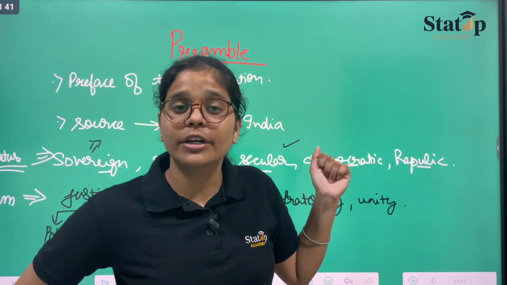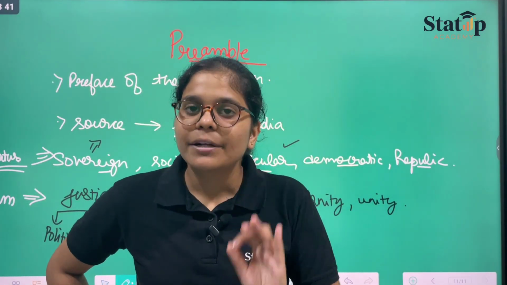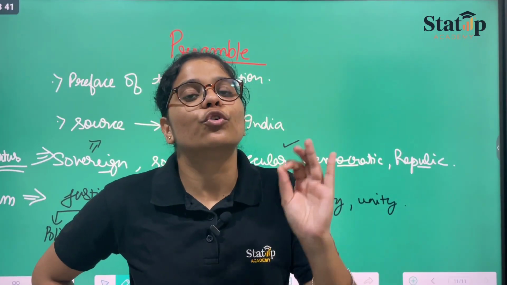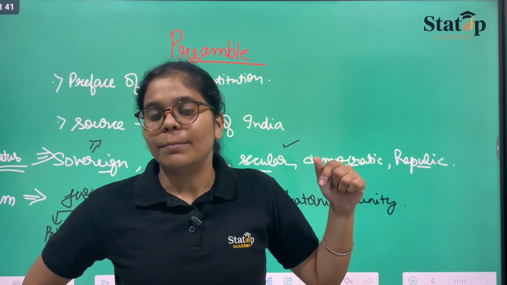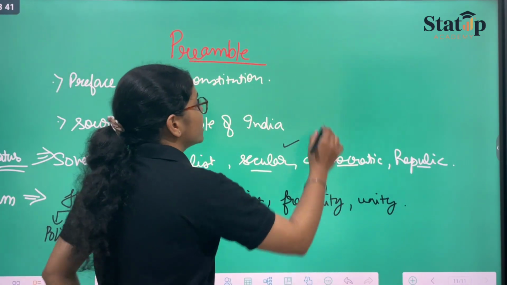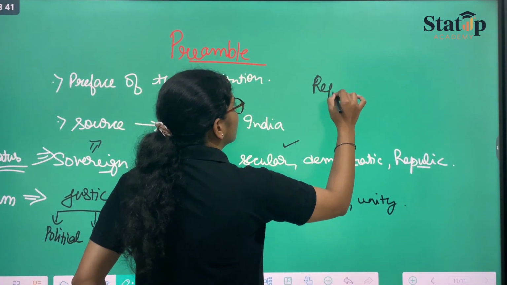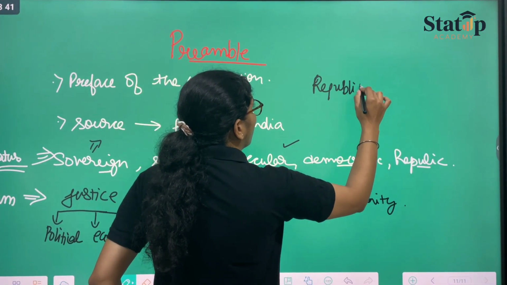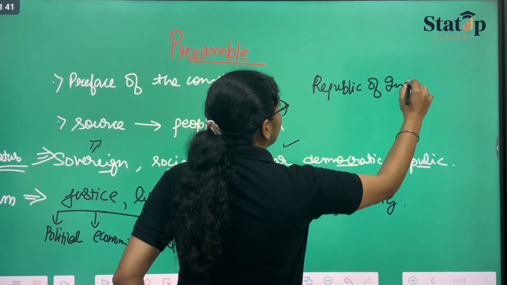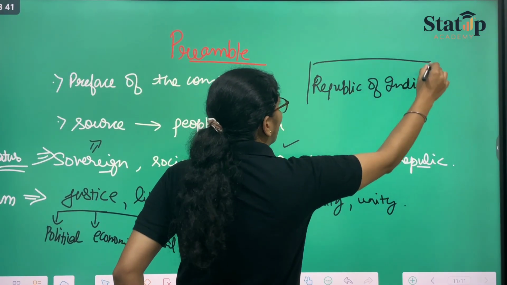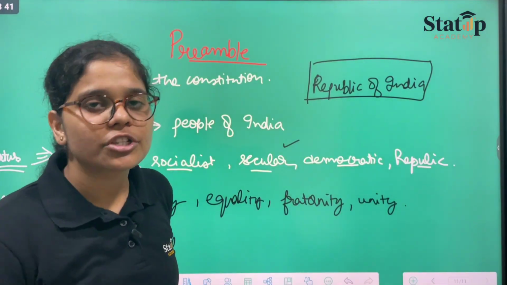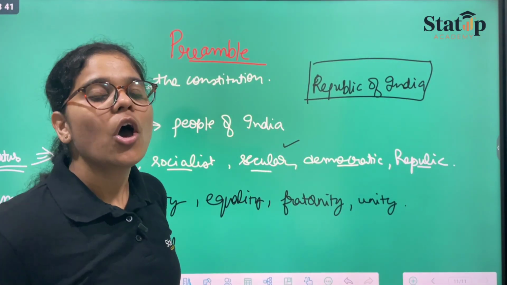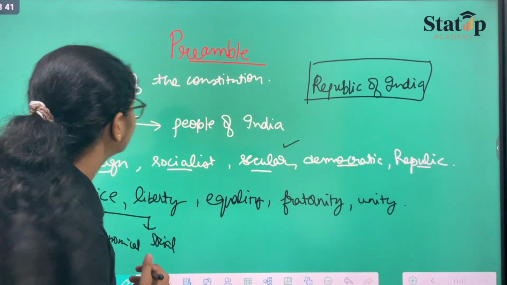Then we have the democratic. That means the people shall decide their own rulers. Then we have the republic. India is known as Republic of India or Indian Republic, not just India.